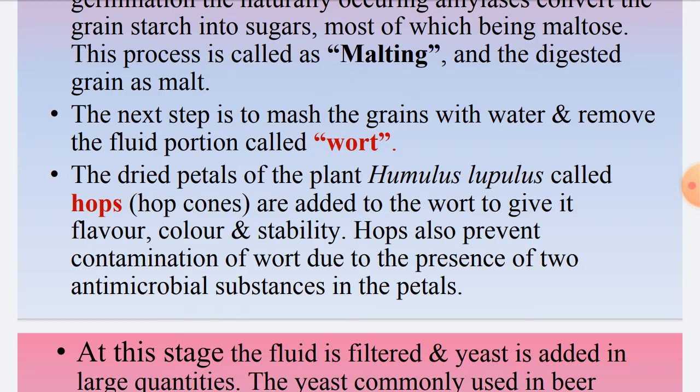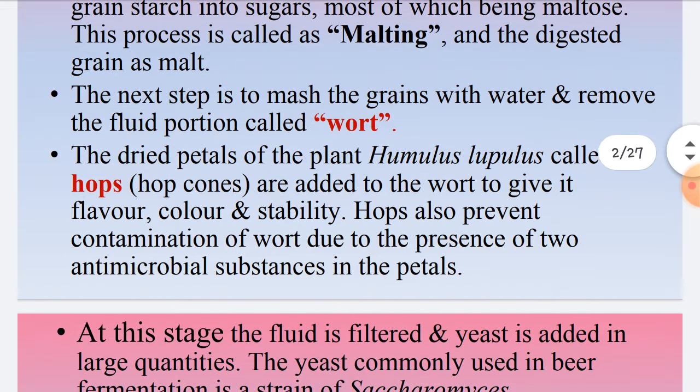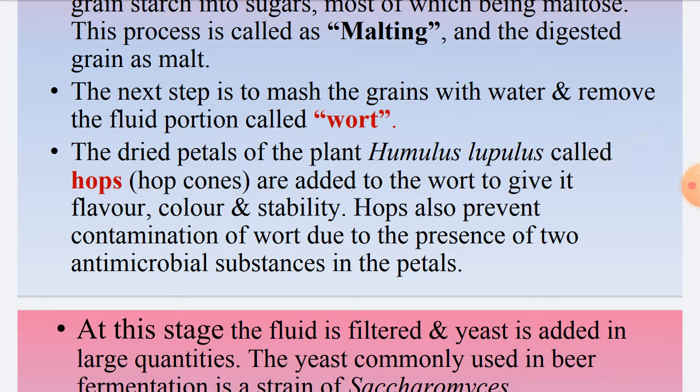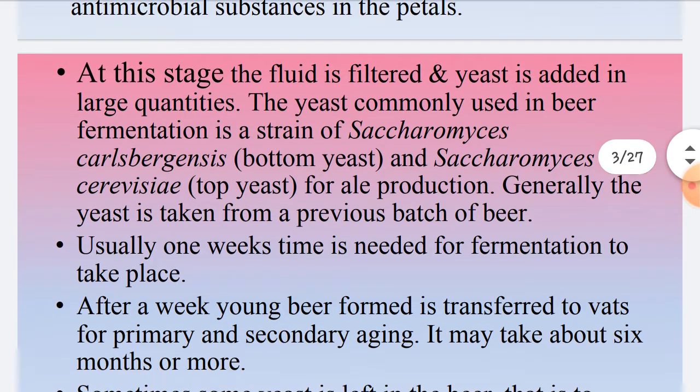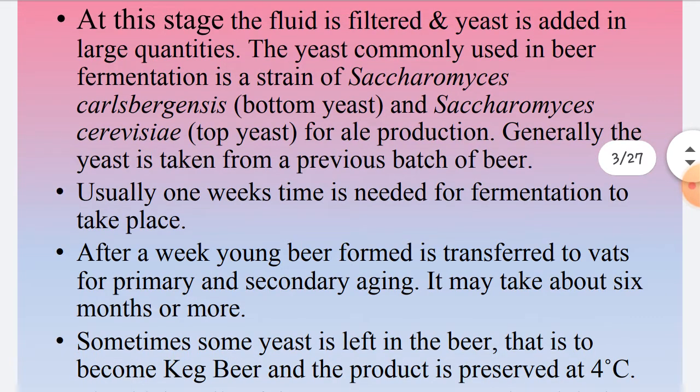What is the role of the hop petals? It imparts flavor, color and stability to the beer. It also has antimicrobial properties. Hop petals have antimicrobial properties, and hence it prevents the wort from contamination. Because of the antimicrobial properties of hop flowers, the wort is prevented from getting contaminated.